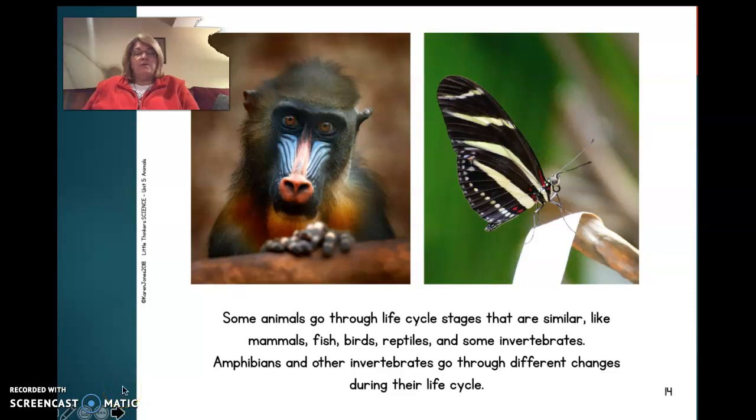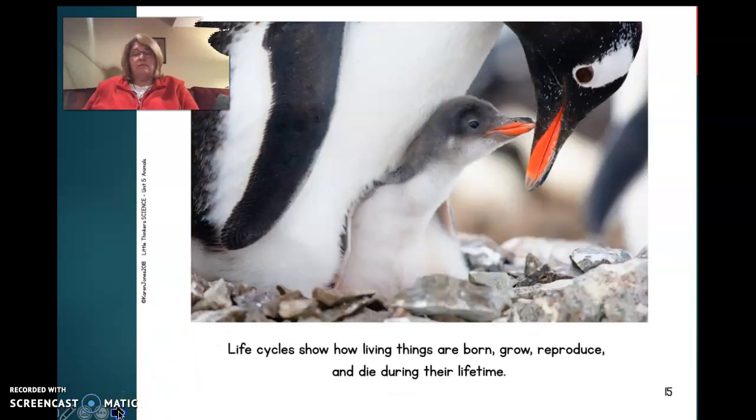Some animals go through life cycle stages that are similar, like mammals, fish, birds, reptiles, and some invertebrates. Amphibians and other invertebrates go through different changes during their life cycle. Life cycles show how living things are born, grow, reproduce, and die during their lifetime.